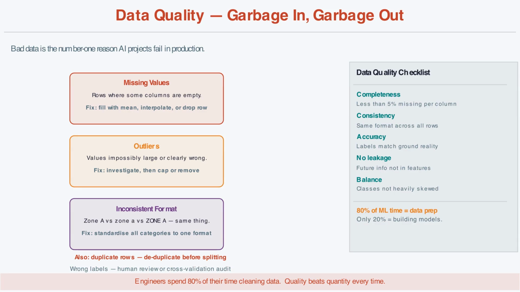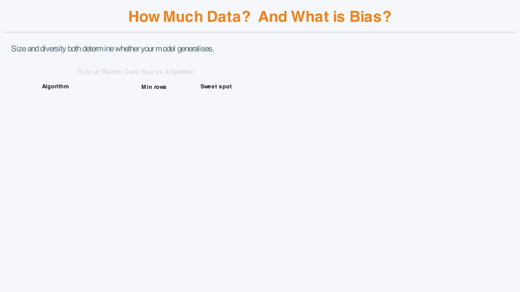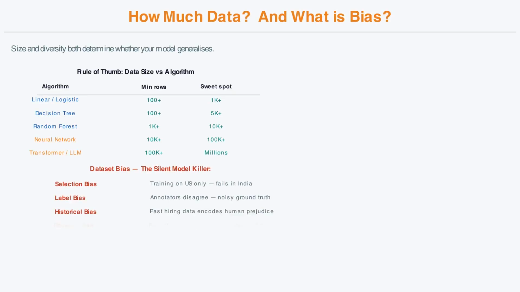Before training any model, you must audit and clean your dataset. Handle missing values by filling them with the column average, interpolating, or dropping the row if there are too few missing values. Remove or cap outliers after investigating whether they are genuine extreme cases or data entry errors. Standardize all categorical values to a consistent format. Here is the harsh reality: machine learning engineers spend approximately 80% of their time preparing and cleaning data, and only 20% building models.